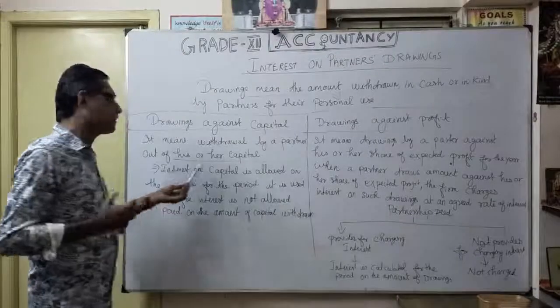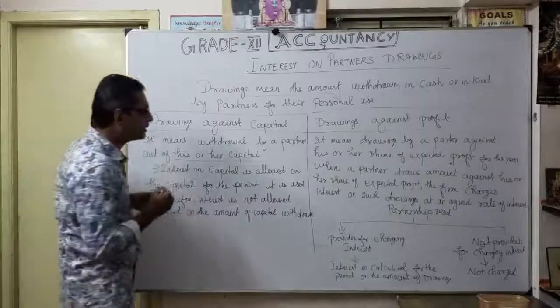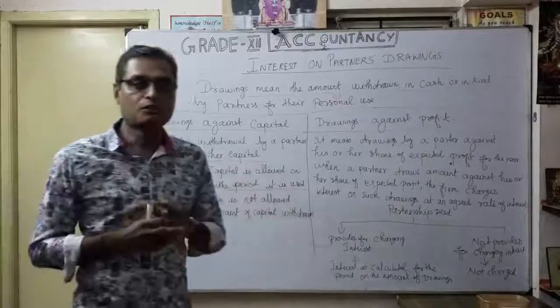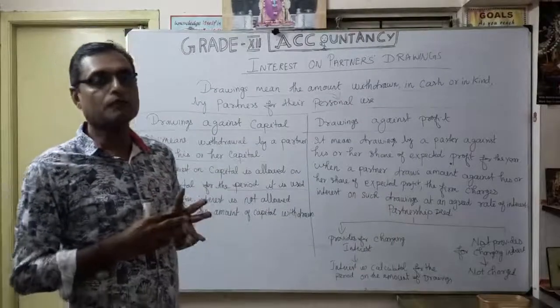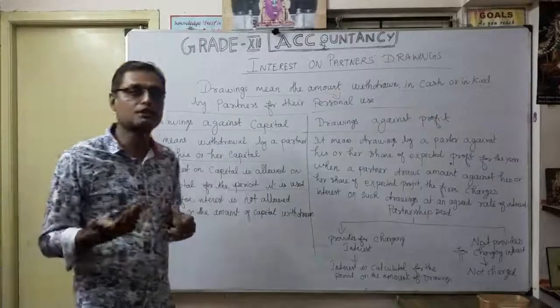Interest on capital is allowed on the capital for the period it is used, as we discussed in an earlier session. Whenever the capital is used in the business, we generally charge interest on capital.